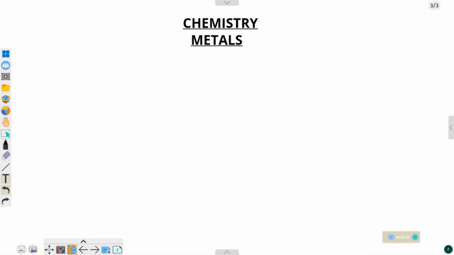In this class, we'll consider metals in a simple way first, before we treat them in a broader way in subsequent videos. But right now, we are only going to consider the definition and some general properties, both the physical and the chemical properties. So let us start with the definition of metals. The common definition of metals is that metals are elements that ionize by losing electrons.